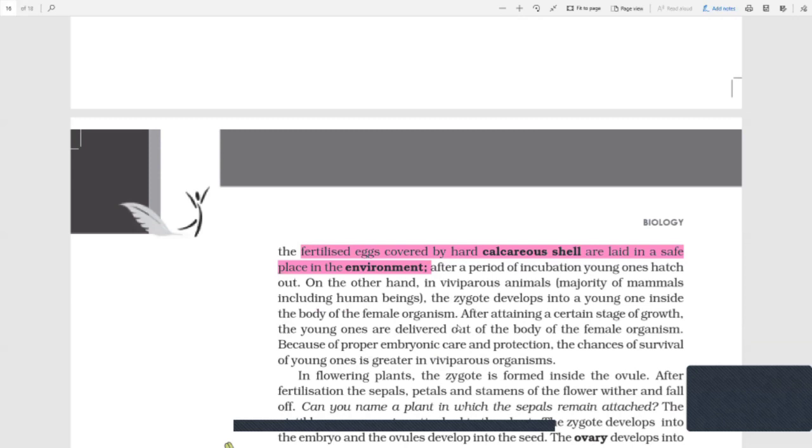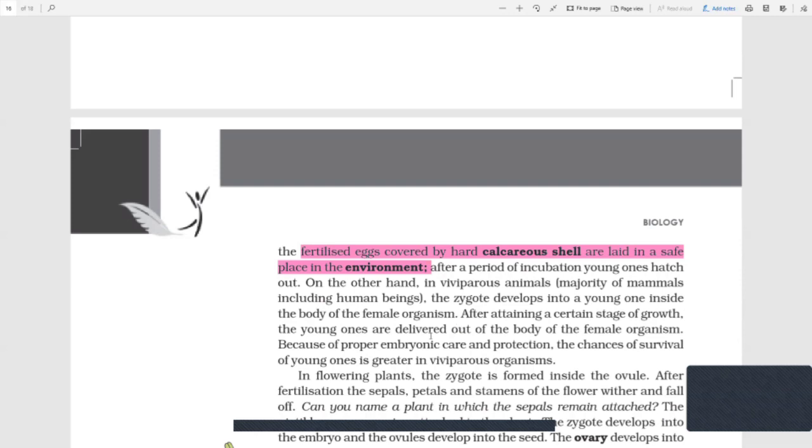These are straightaway taken away as the hens lay them, and are not given for incubation. Whereas for the eggs given for incubation, the hen sits on the egg and provides it particular warmth for a few days. Then all the cell differentiation and cell division takes place, and a chick is born.